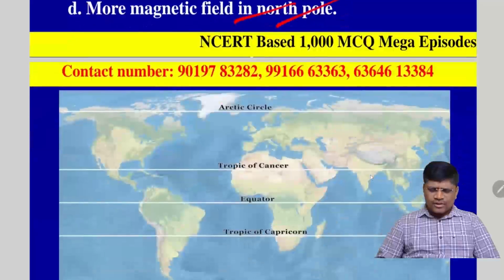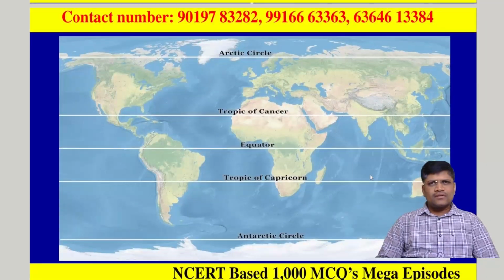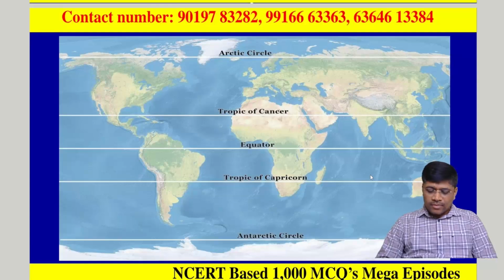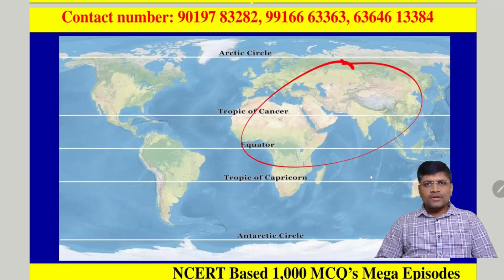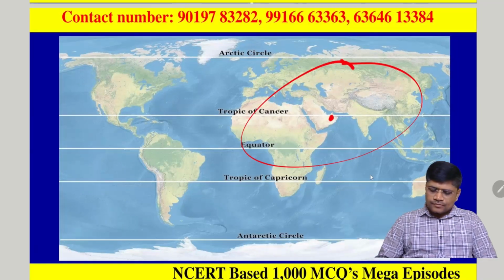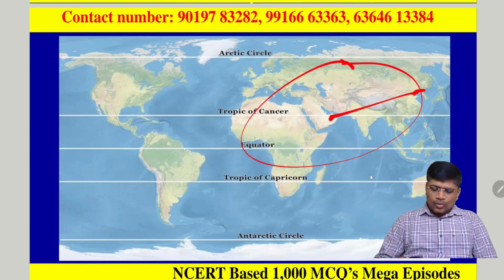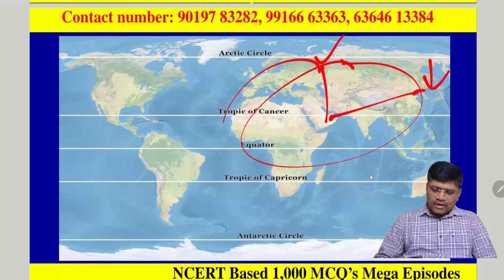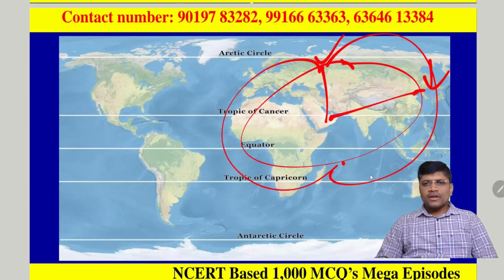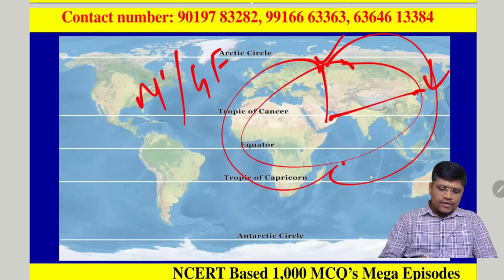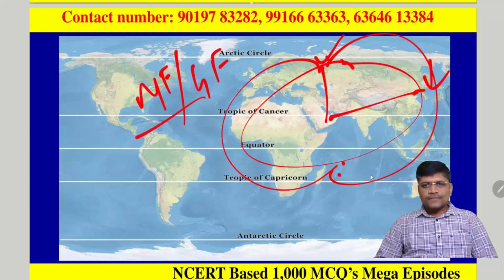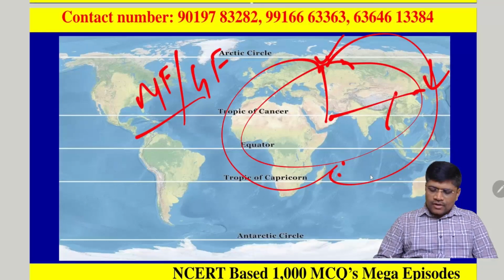So usually this solution is given by many people. As we know, Earth is not a perfectly round shape, it is a geoid shape. The gravity is more near the polar region compared to the equatorial region. Certainly, we know that the magnetic field is also very high near the polar areas compared to the equator. So both gravitational force and the magnetic field are stronger near the polar regions. So if you are in the northern hemisphere, we are not supposed to face north.